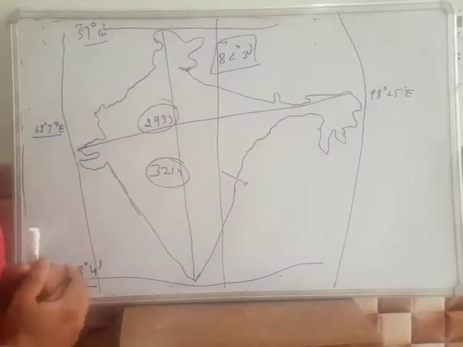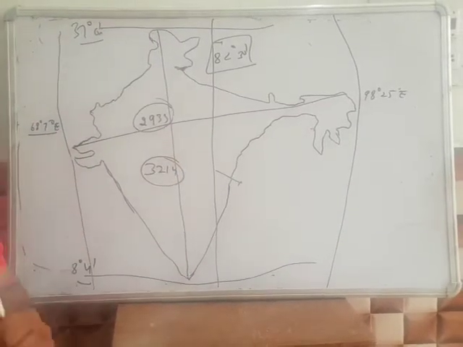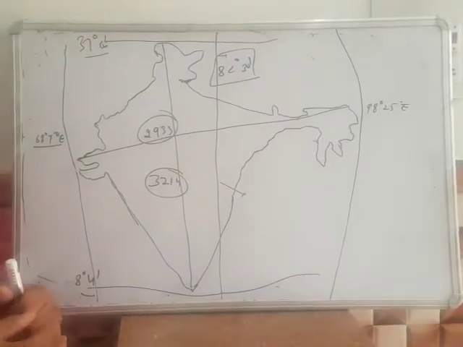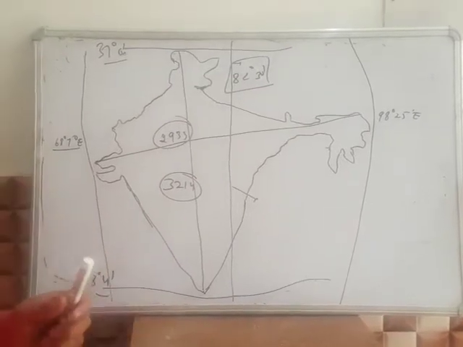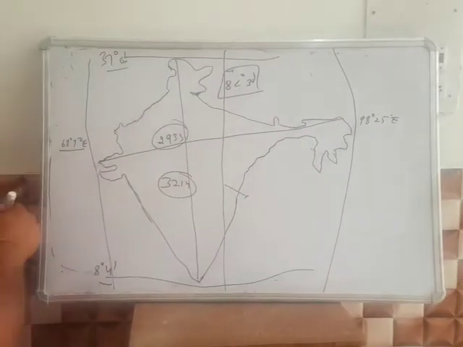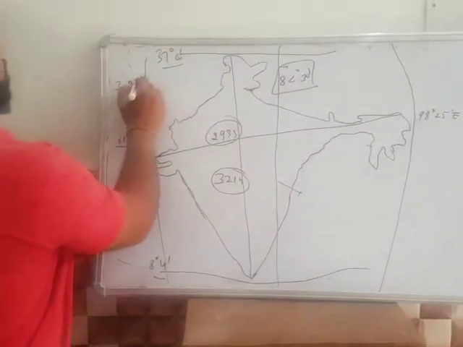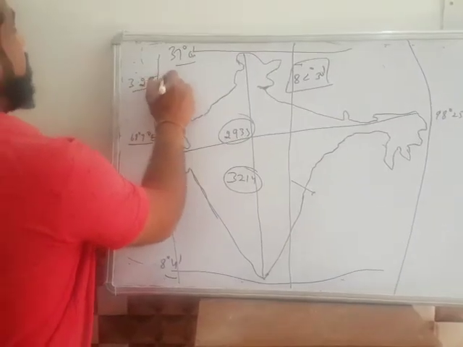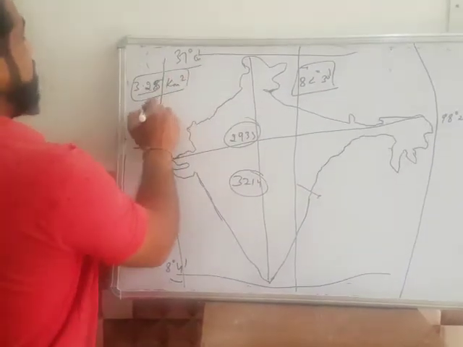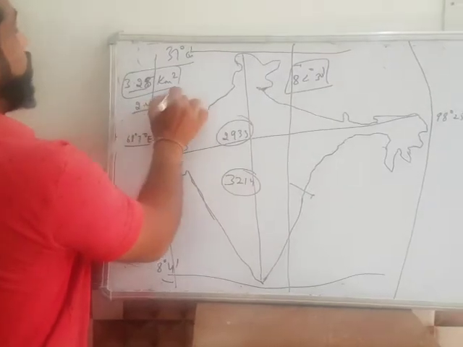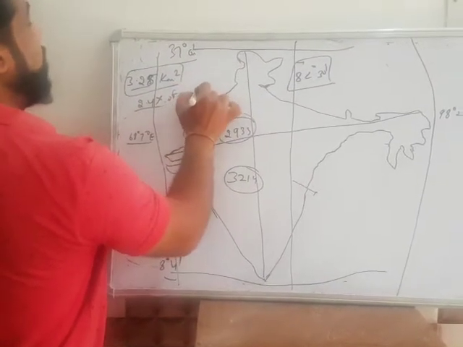We studied the size of India in the last lecture. It is about 3.28 million square kilometers and 2.4% of the entire world.